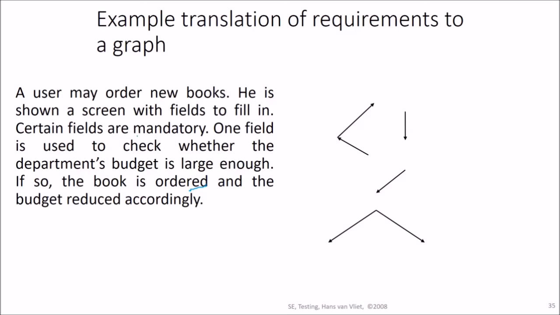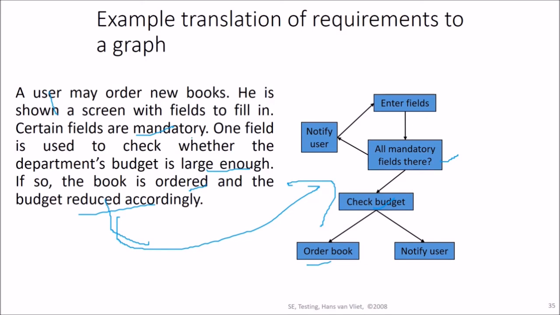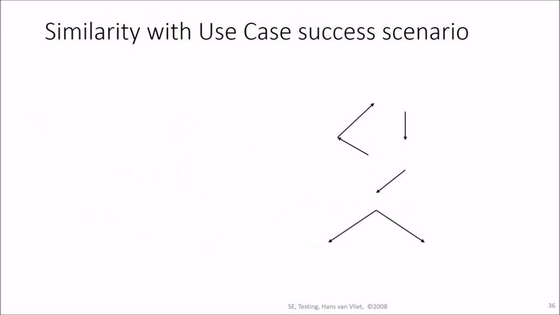Certain fields are mandatory. One field is used to check whether the department's budget is large enough. If so, the book is ordered and the budget is reduced accordingly. So this is enter field, notify user, all mandatory fields there, check budget, order book and notify user. This is the example translation of your requirement into the graph. Okay, so this is how it is done.